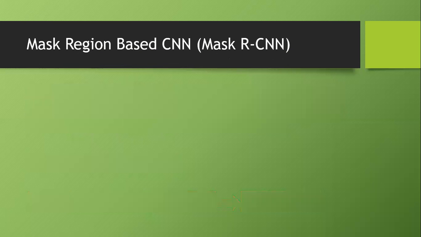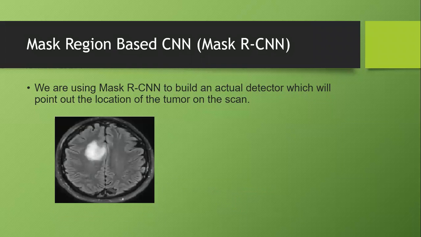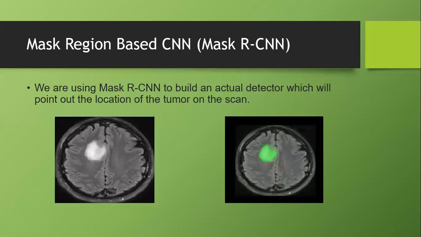Once the classification is done, if there is a presence of tumor, we perform the segmentation on the MRI image. In our project, we are making use of Mask RCNN to build an actual detector which will point out the location of the tumor on the scan.